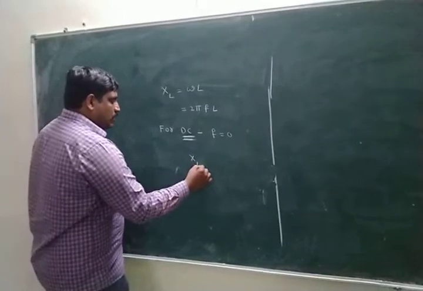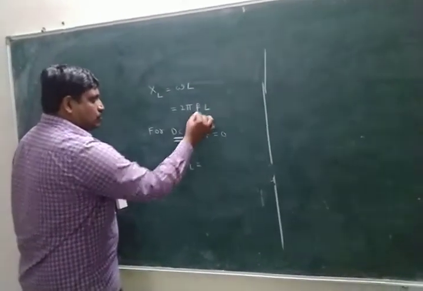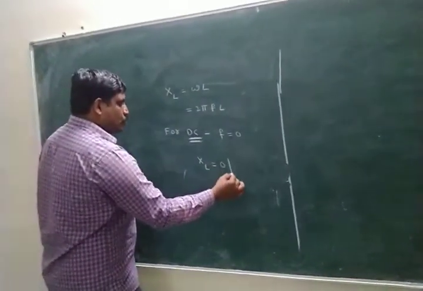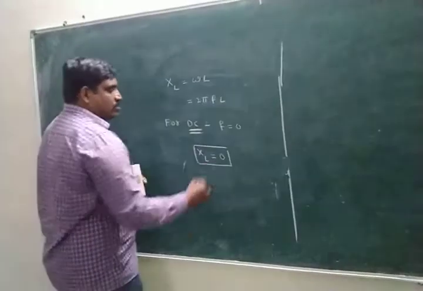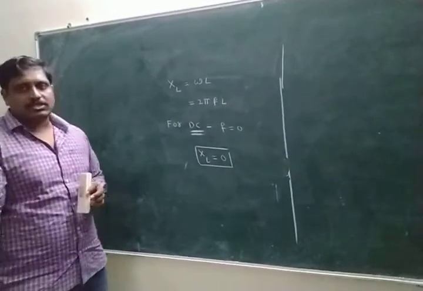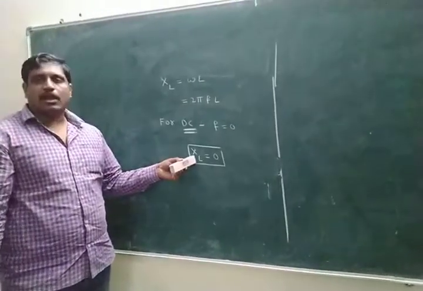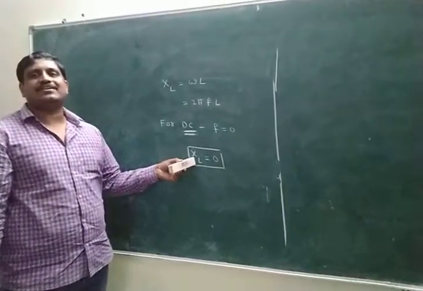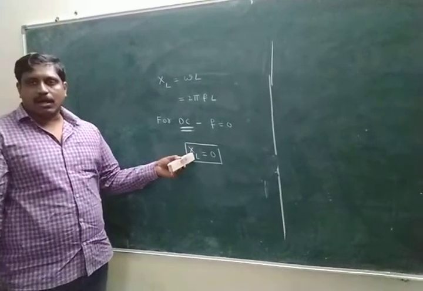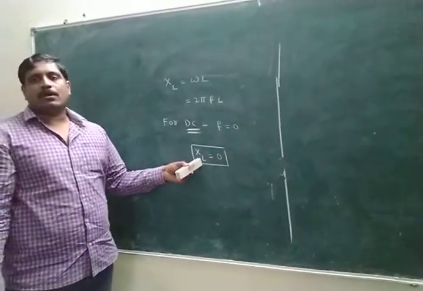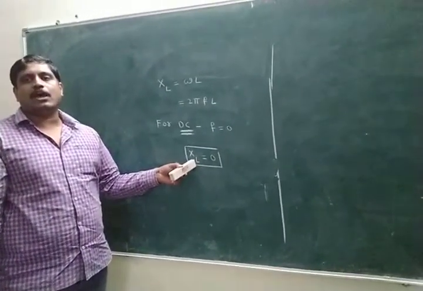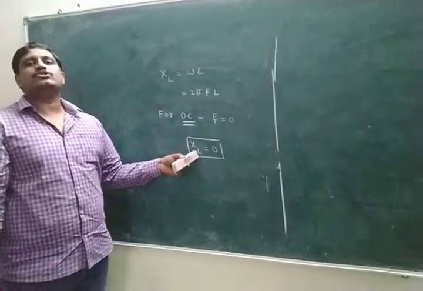Simply, the XL formula is 0 into anything, 0. For DC, the coil does not work because it has no resistance for DC. Nana, for DC, the coil has no opposition.